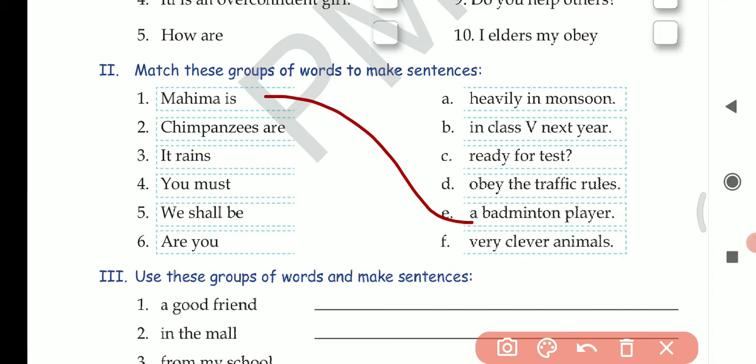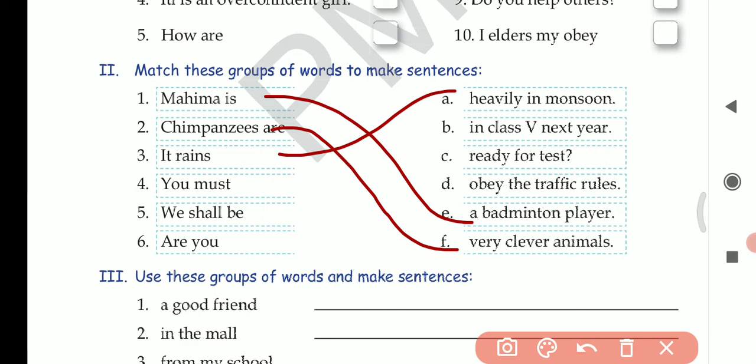Next, chimpanzees are. See F, very clever animals. Chimpanzees are very clever animals. Next, third, it rains heavily in monsoon. Yes, this is suitable. So the third one will match with A.